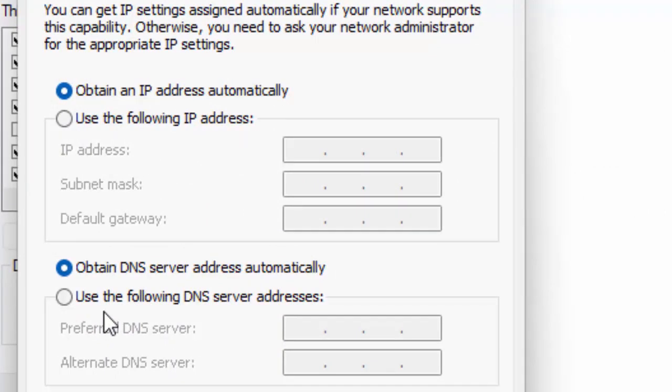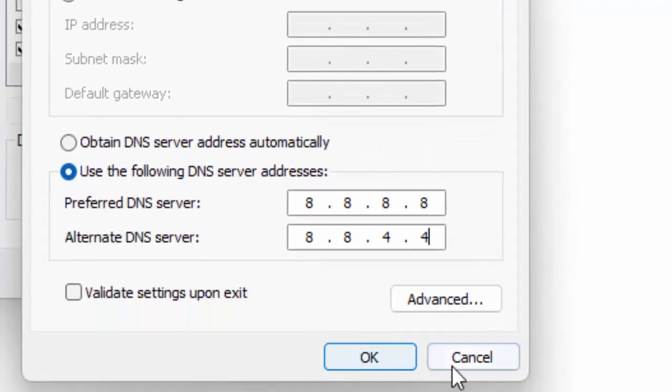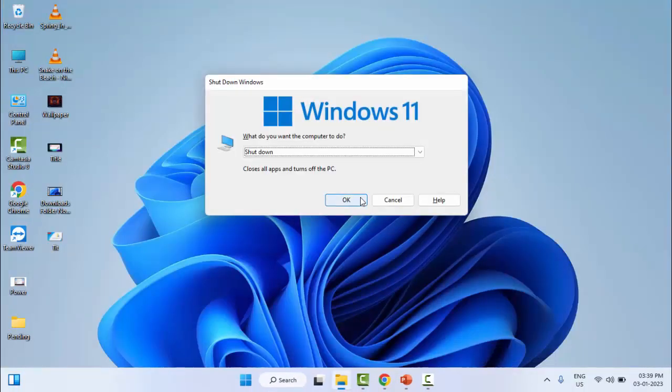And select here, guys, use the following DNS server address. Select this and type here 8.8.8.8 and 8.8.4.4. After click on OK and close this. Now restart your computer. Hopefully, guys, it will fix your problem.